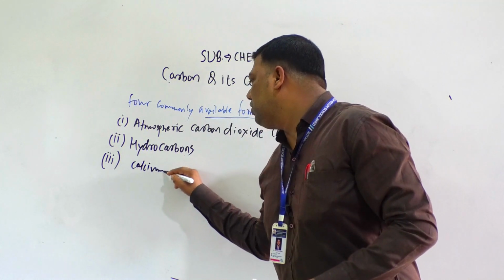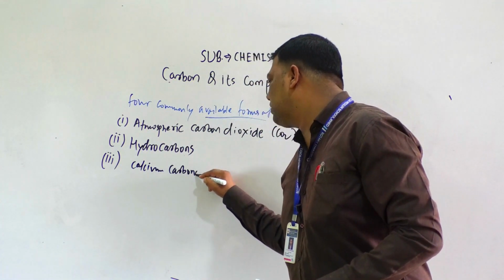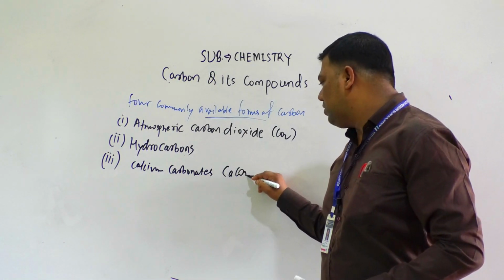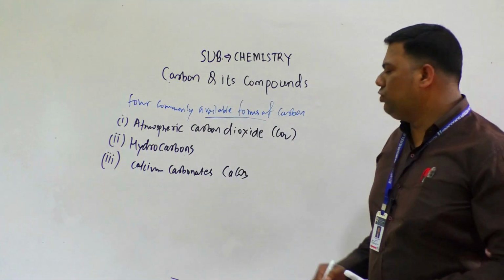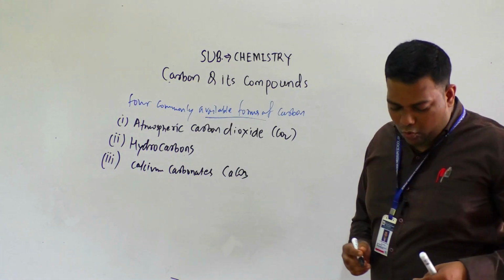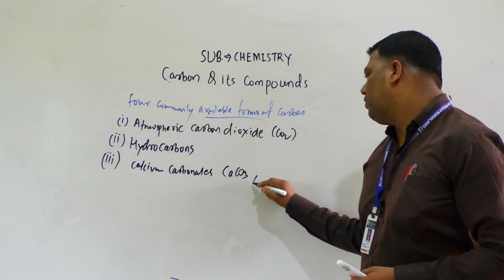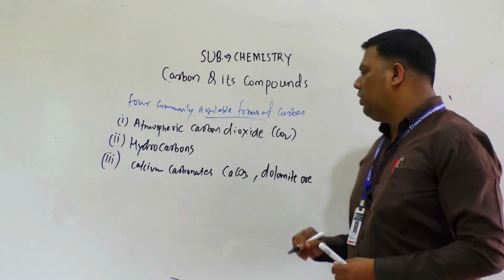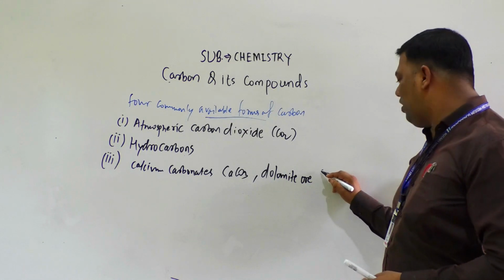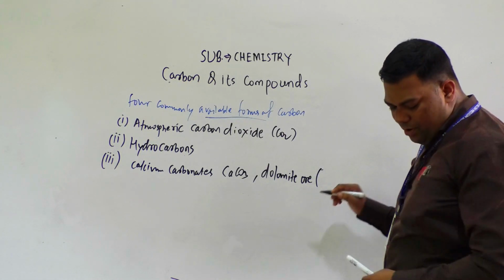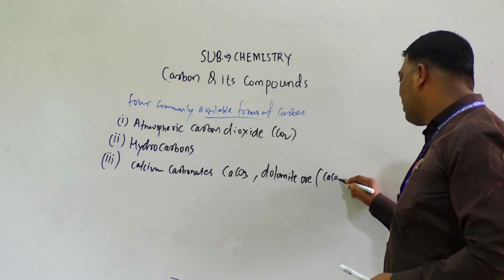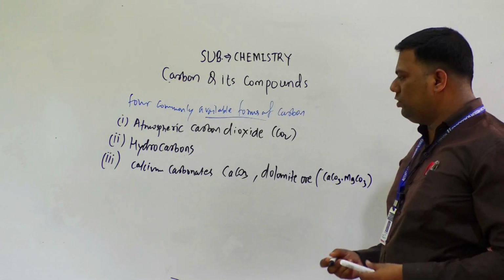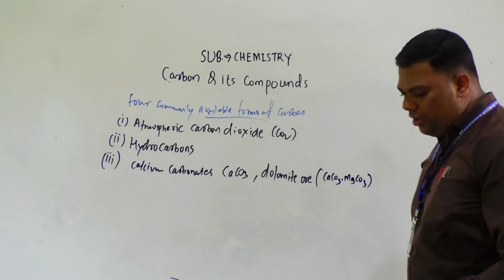Calcium carbonate, CaCO3, or limestone. And one of the important ores is dolomite ore. Dolomite ore is a mixture of CaCO3 dot MgCO3. Understood?